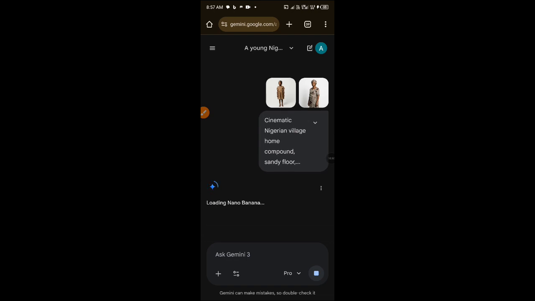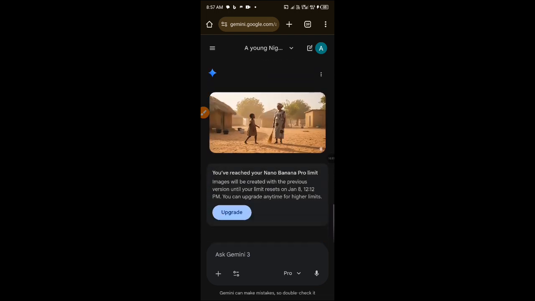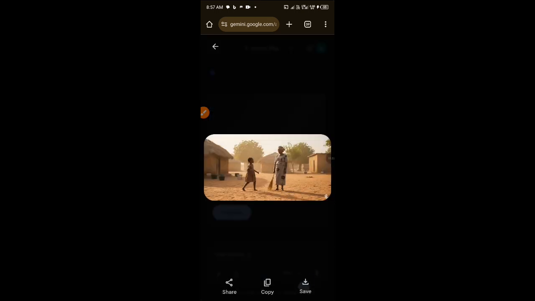Like I said, I will not be generating plenty. It's taking time, you can see. Are you seeing now that? For this stuff you're seeing here, you can also upgrade. You can upgrade for them to give you more credit and allow you to generate more images. But no, I'm using the free version and I'm showing you how to also use the free version. First off, let's download this image before I show you what to do.